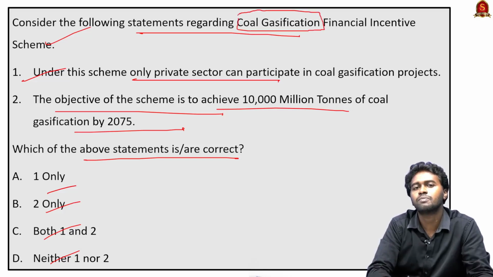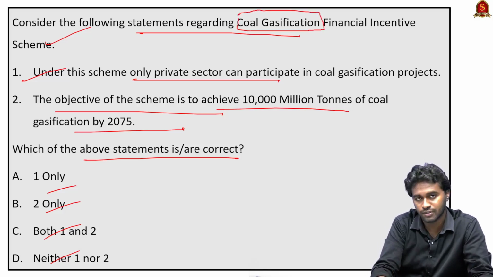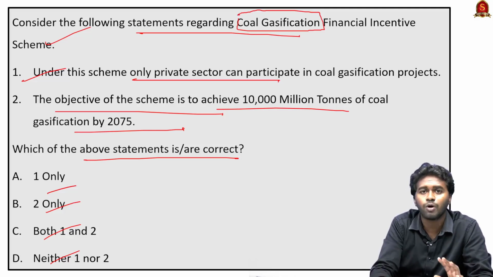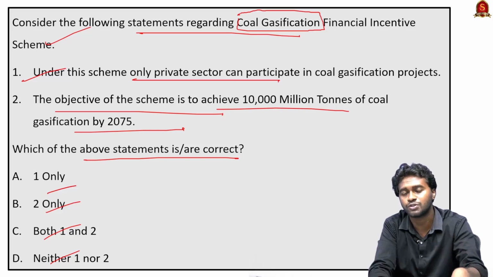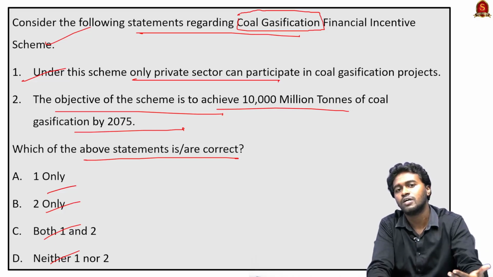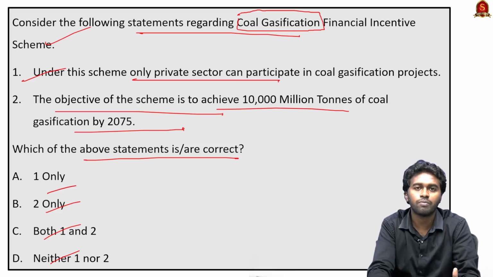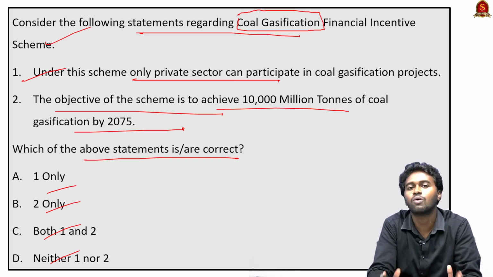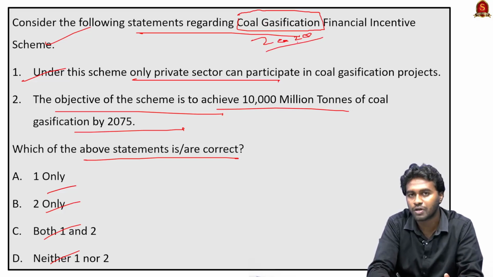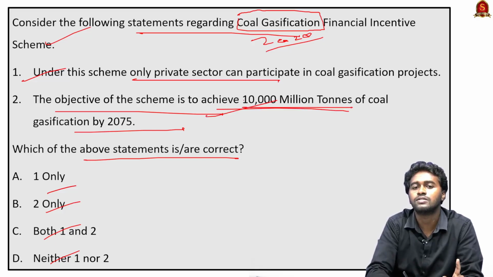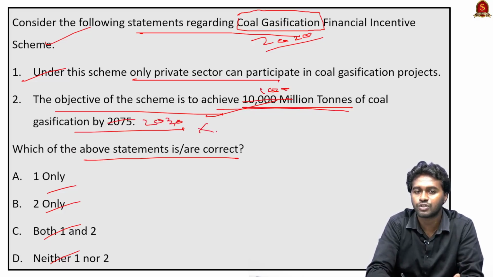Coal gasification is a process of converting coal into synthetic gas. That means the coal will be broken into small pieces, and these broken pieces will be exposed to temperature and oxygen. After partial oxidation, the impurities in the coal will be removed and it will be used for various purposes. This is known as coal gasification. In the year 2020, the Ministry of Coal launched the coal gasification mission. The objective of the mission is to achieve 100 million ton of coal gasification by 2030, not 2075. Therefore, statement 2 is incorrect.